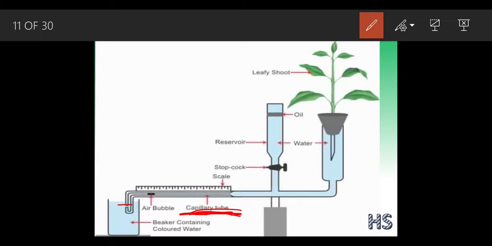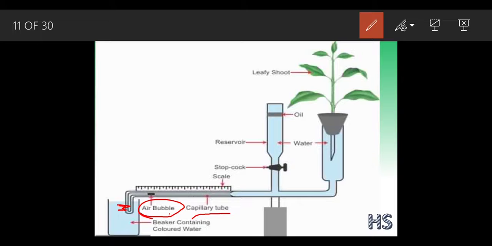But I'm going to remove my thumb for 1 or 2 seconds. Why am I going to remove my hand for 1 or 2 seconds? To introduce this air bubble. And after 1 or 2 seconds I should immediately cover this part again with my thumb. So the experiment should be very fast.